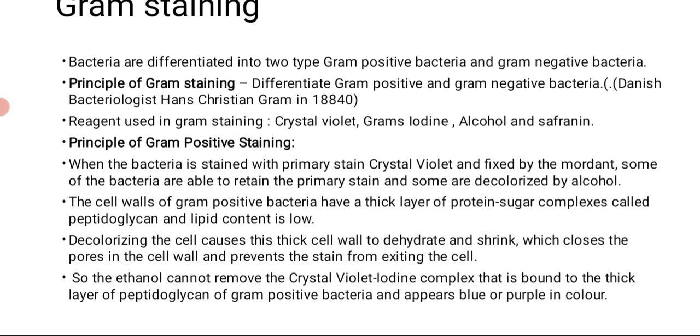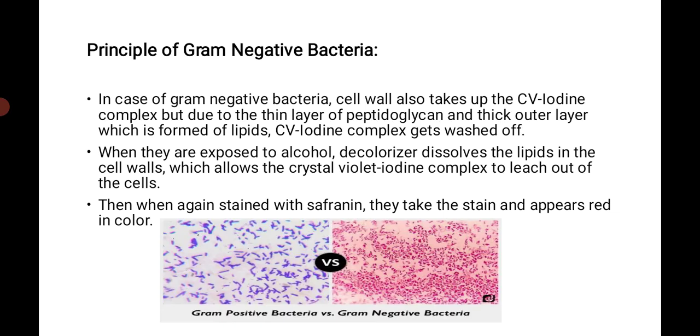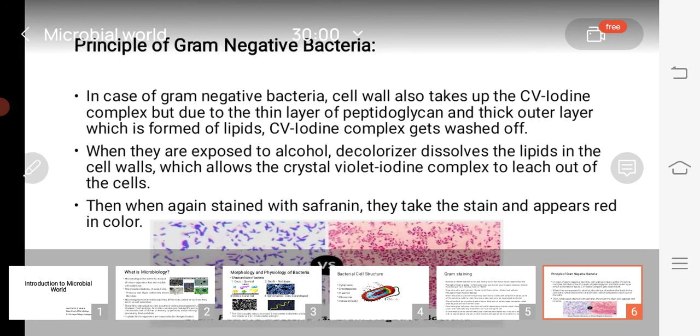In the next slide, we see the Gram-negative bacteria. Now, what is the principle of Gram-negative bacteria?